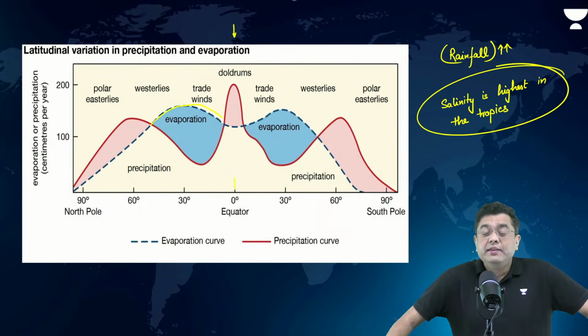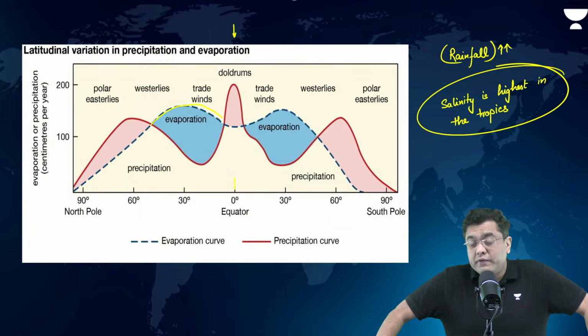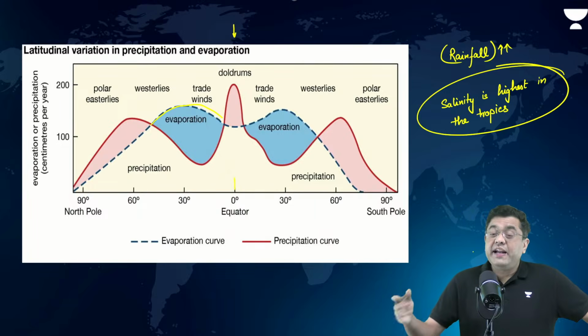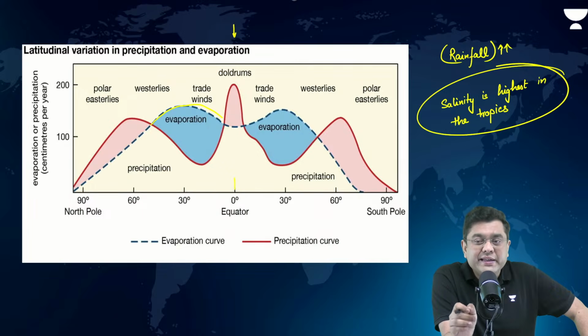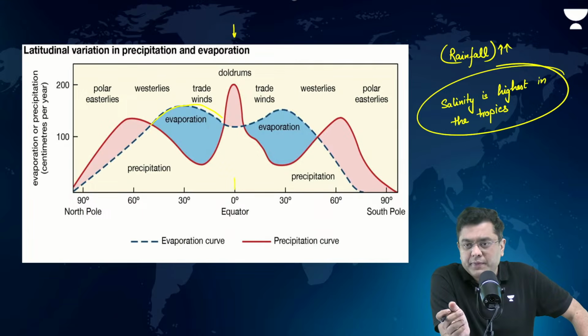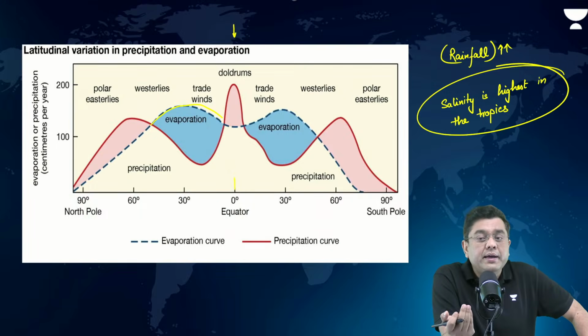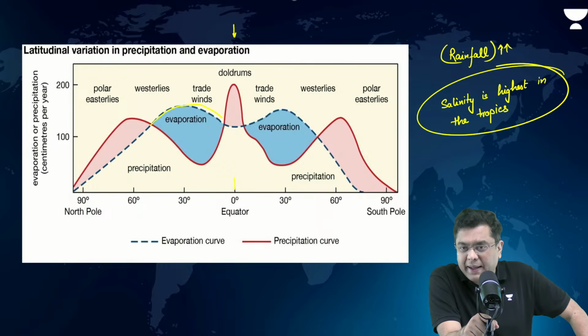That is why the most saline water bodies, be it Dead Sea or Lake Van, will all be found in the region of the tropics. And that too, northern tropics, not even the southern tropics. Why? Because comparatively, temperature in the northern tropics is much higher, so more evaporation will happen.